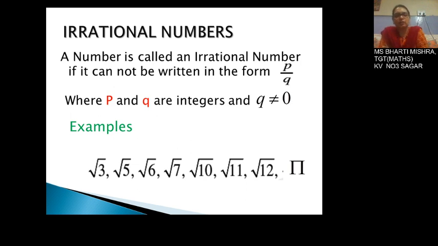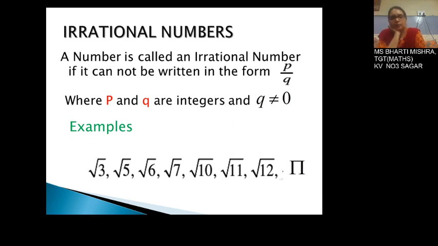For the natural numbers starting with 1, square root of 1, square root of 2, square root of 3, and coming to square root of 4, it comes to be 2, then square root of 5, square root of 6, square root of 7, and square root of 9 is again 3. So we are finding the numbers which are perfect squares and considering the square root form. They come to be rational numbers, and the rest, which were not perfect squares, are irrational numbers.